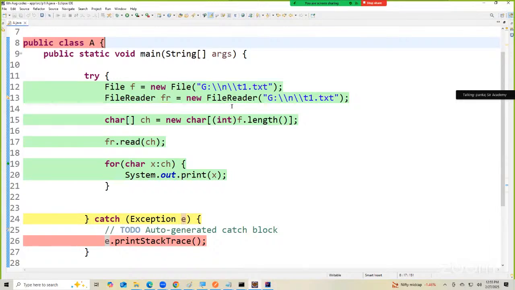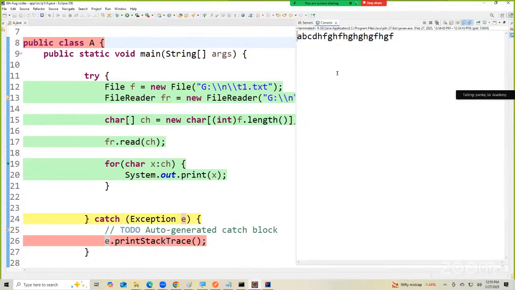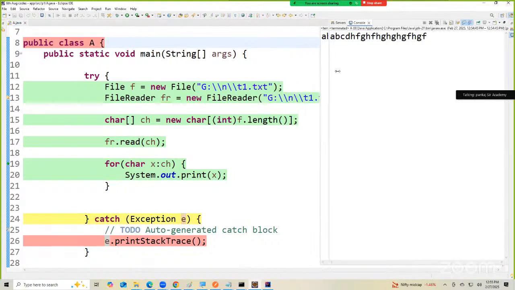Clear, everyone? I hope this part is clear for all of you.